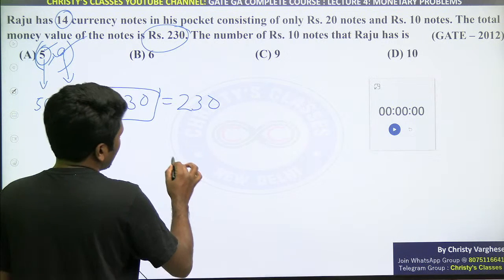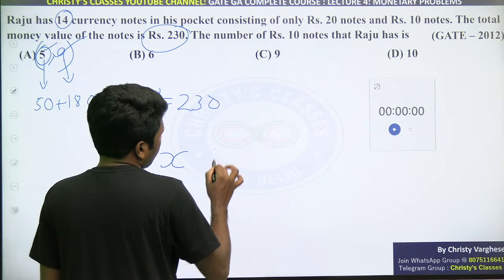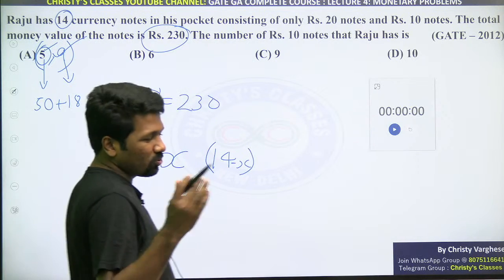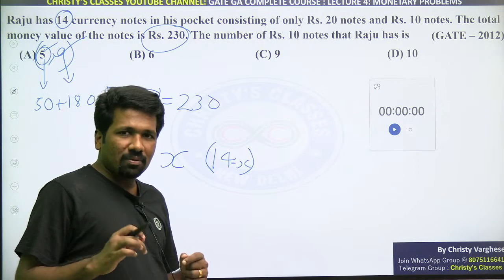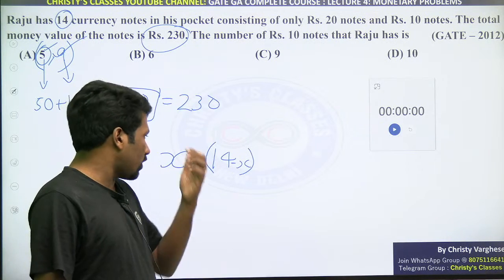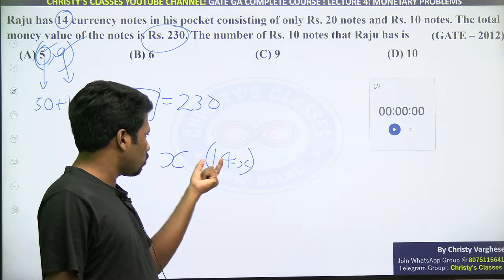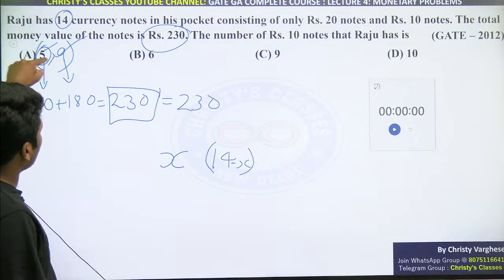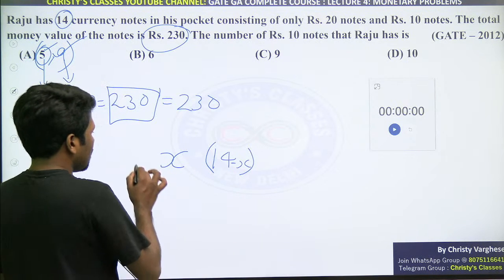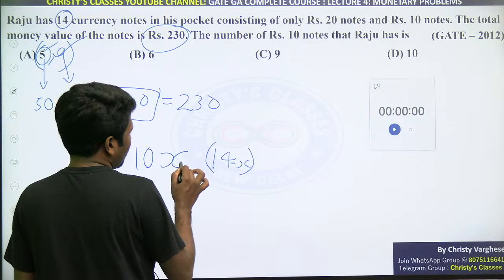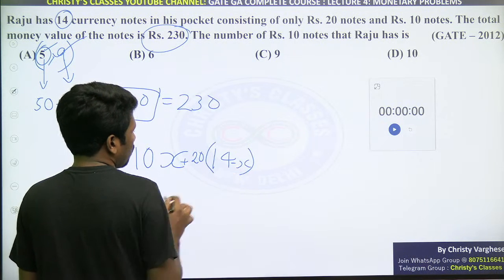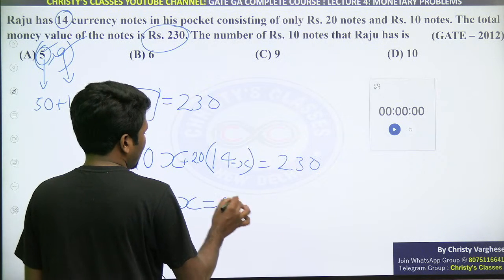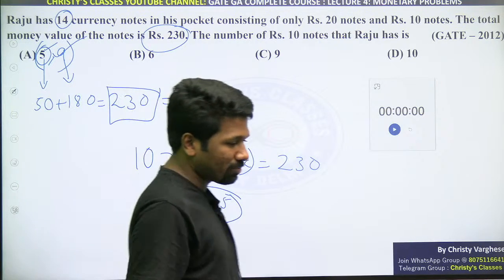Direct method से करना है तो same thing you can do. Direct method: let x be the 10 rupee notes, then 14 minus x. Don't write y be the 20 rupee notes, that is extra step that is how you used to do in school days. Direct method भी improvise करिए, minimize the number of unknowns as much as possible. If x is the 10 rupee notes, 14 minus x because total 14 currency notes are there na, in elimination also 14 minus 5 we did. So here 14 minus x. 10 rupee note का वर्थ 10 rupees है, 10 into x. 20 rupee note का वर्थ 20 rupees है, 20 into 14 minus x. ये दोनों ऐड किया तो 230 मिलना चाहिए. इसका सोल्व किया तो भी x का वैल्यू 5 मिलेगा. Solve it yourself, you will get 5.